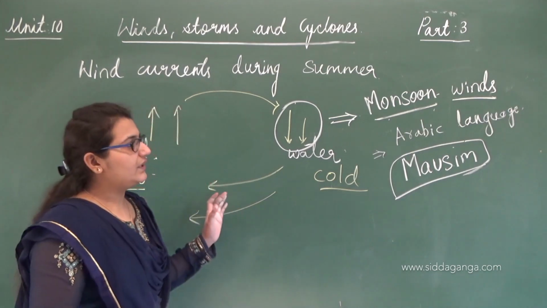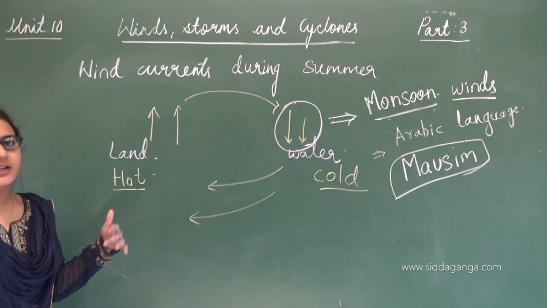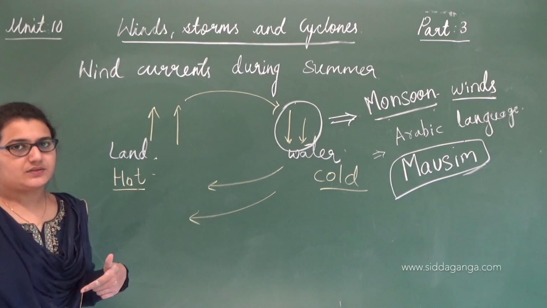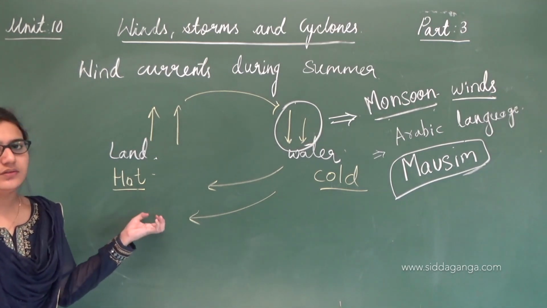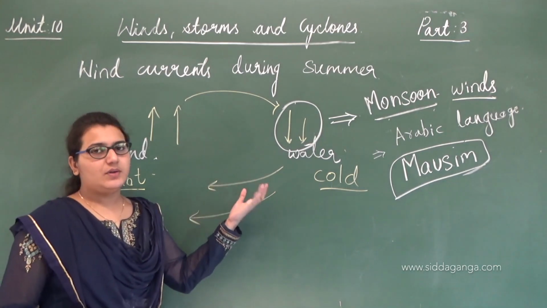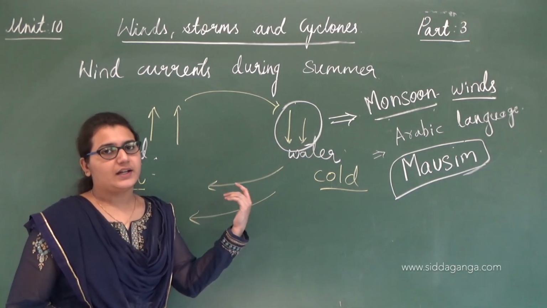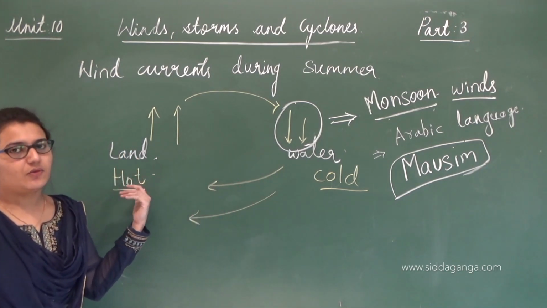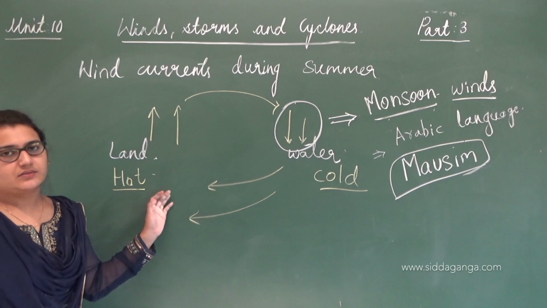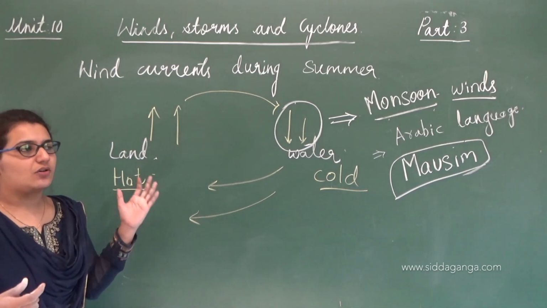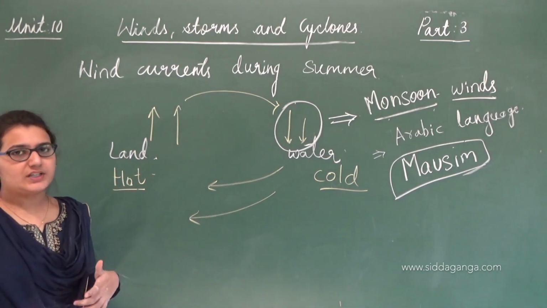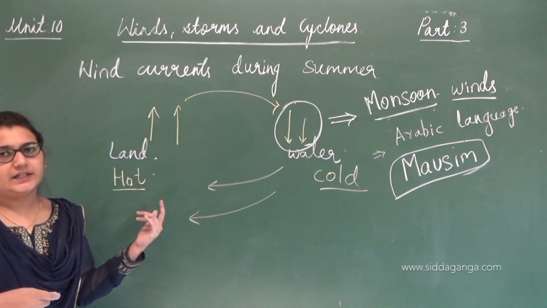In winter season, the opposite thing happens. The land becomes cool and the water bodies become hot, and again the winds flow from the opposite direction. All this wind current movement is because of uneven heating.